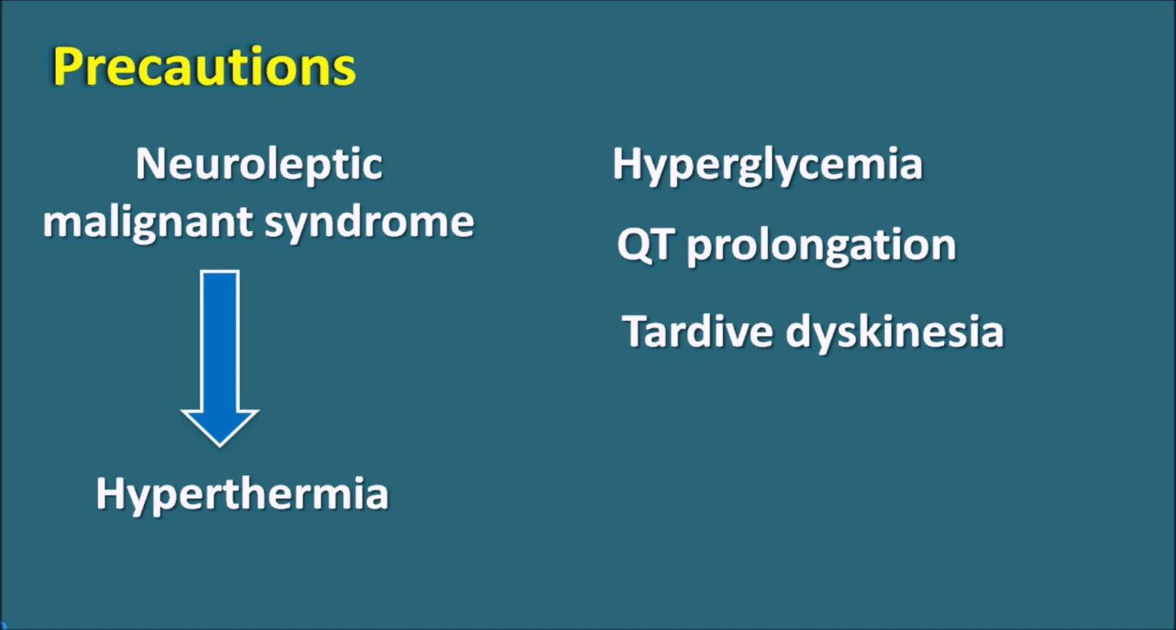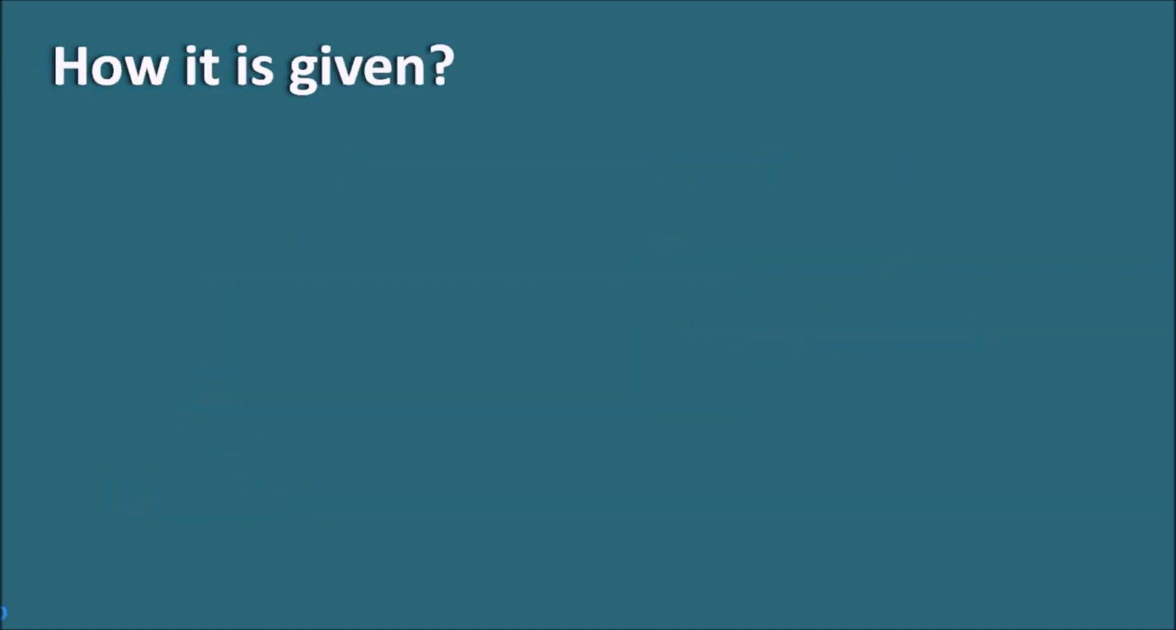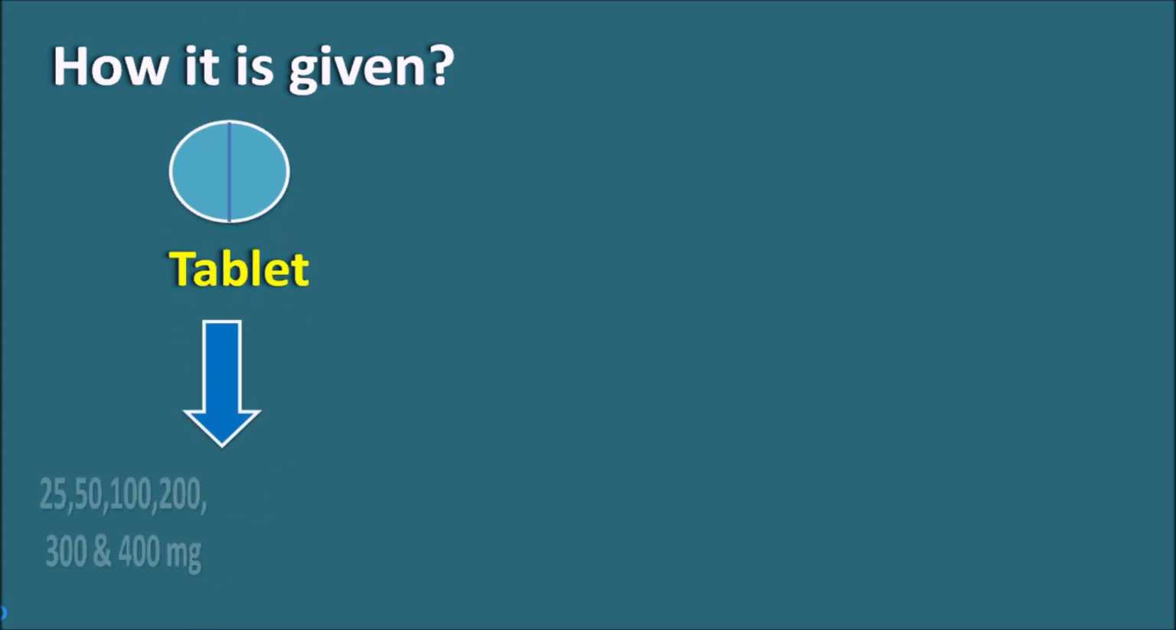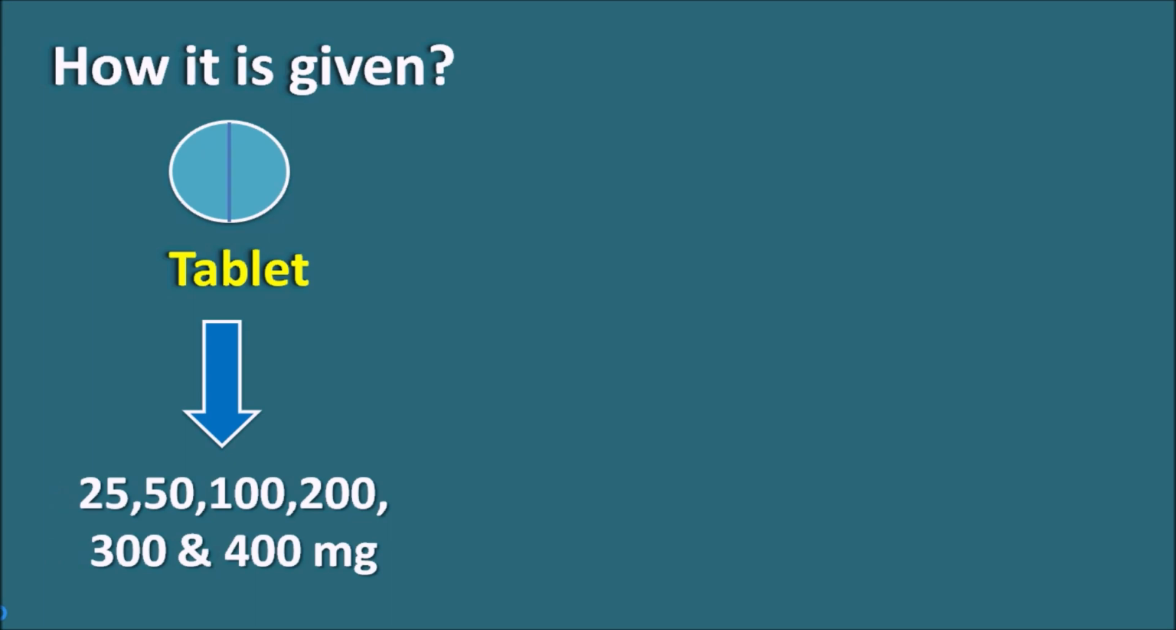So any symptoms related to tardive dyskinesia should be thoroughly checked when quetiapine is used for a prolonged period. How is it given? Quetiapine is given as a tablet, a normal tablet as well as an extended release tablet, and it is available in different doses like 25, 50, 100, 200, 300 and 400 mg. It is available in different strengths because the dose is going to vary from day to day.